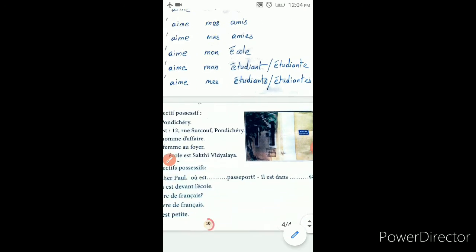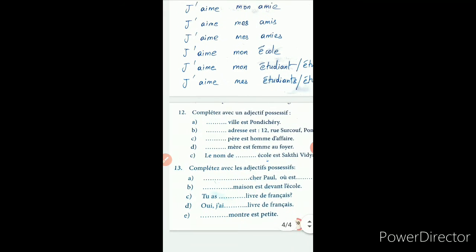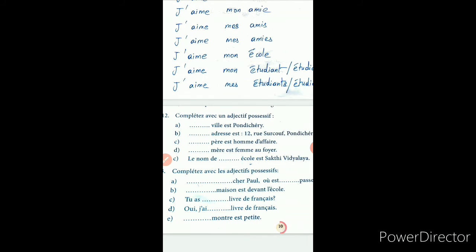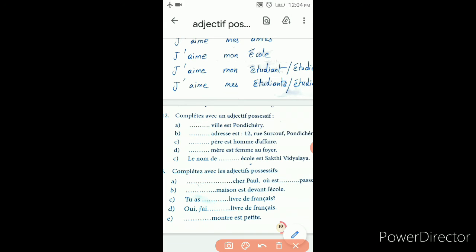Okay. Now the 12th one. Complétez avec un adjectif possessif. My city is Pondicherry. Ma ville est Pondicherry.